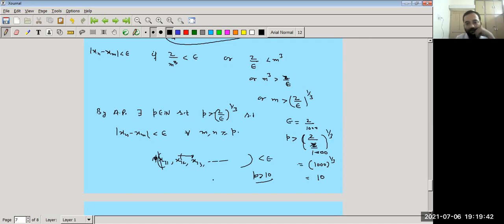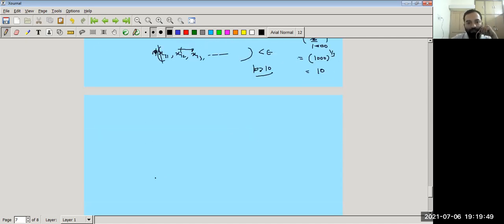Okay. So in this way, now we have to find the limit of this. The limit of the sequence, limit as n tends to infinity of xn, that is the limit of 8 plus 1 upon n cube, is equal to 8 plus 0, that is 8. So the limit of this sequence is 8.